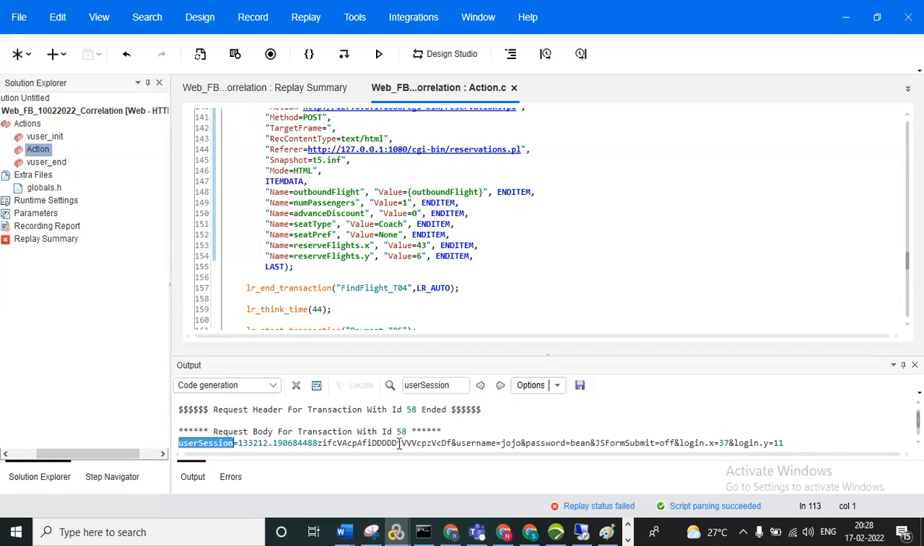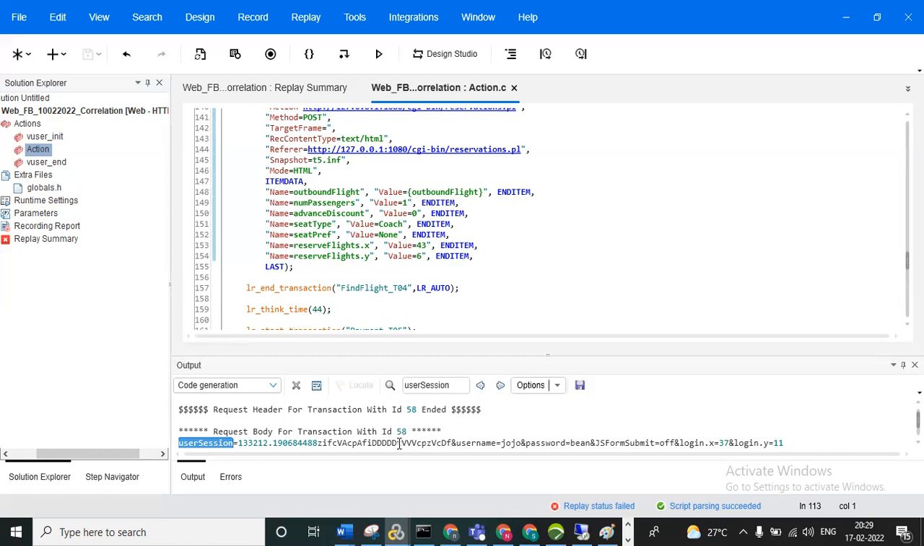So what is our approach? If the dynamic value is not present in the response, speak with the developer and try to understand how the dynamic value is generated, then get that functionality code and make it an external function in the user section and call the function to generate the dynamic value.